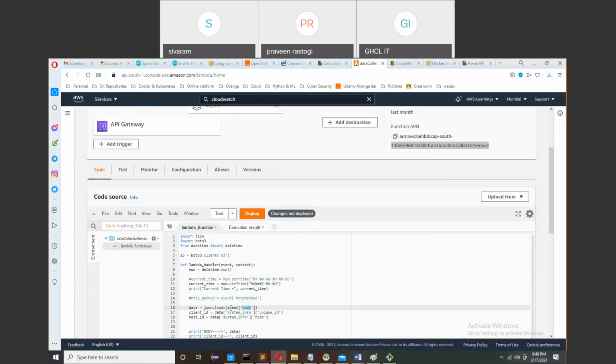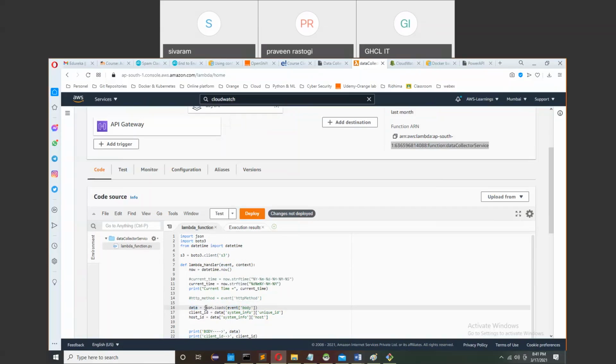Event is kind of an array, and here there is an attribute body. Whenever you get the body value from the event, it will get the data. And what is the data? Data is whatever is coming from the script. Okay. Any question here? Because it is something tricky. If you have some confusion, you can ask. No questions. So how do you get the data from the script? Like json.loads.